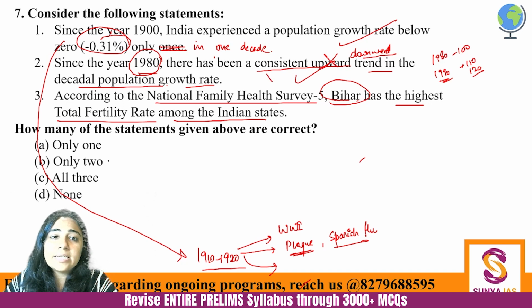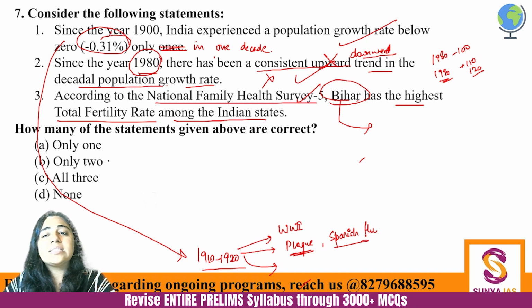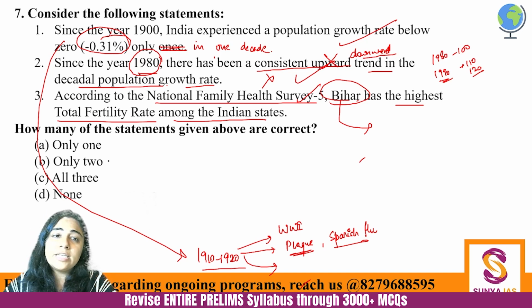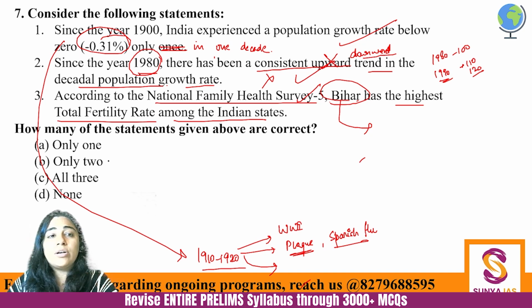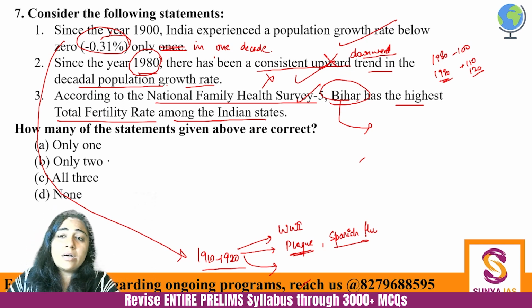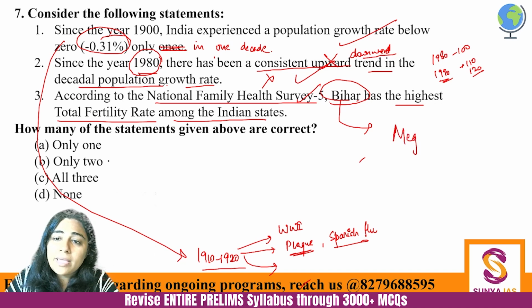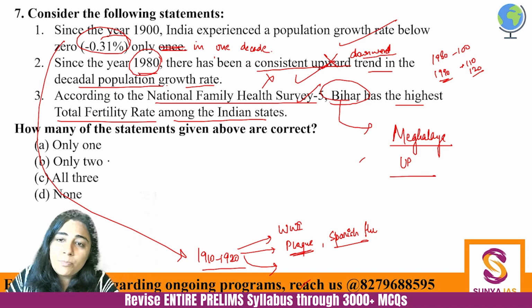So second is incorrect. And according to NFHS-5, definitely Bihar has the highest total fertility rate in India. And it is also seen that the state which is not doing very well on development indicators, which unfortunately Bihar is, does not perform well on the population control aspect also. So after Bihar there is Meghalaya, which has a high total fertility rate. Then after Meghalaya there is UP.